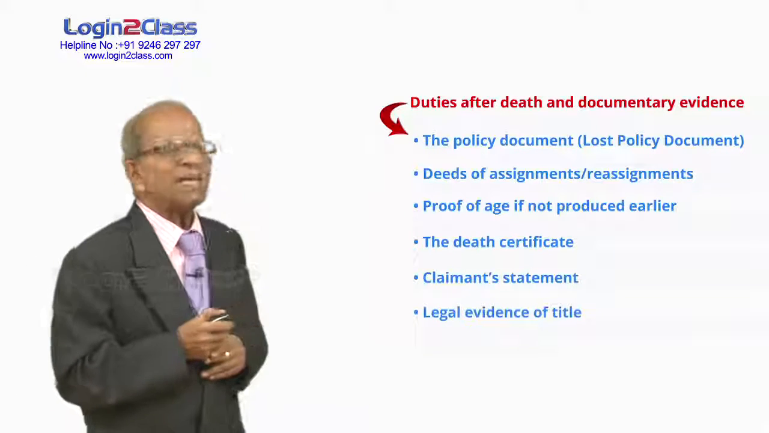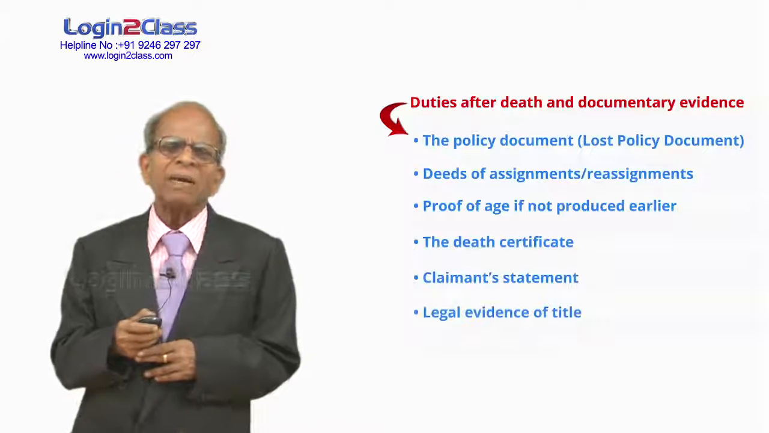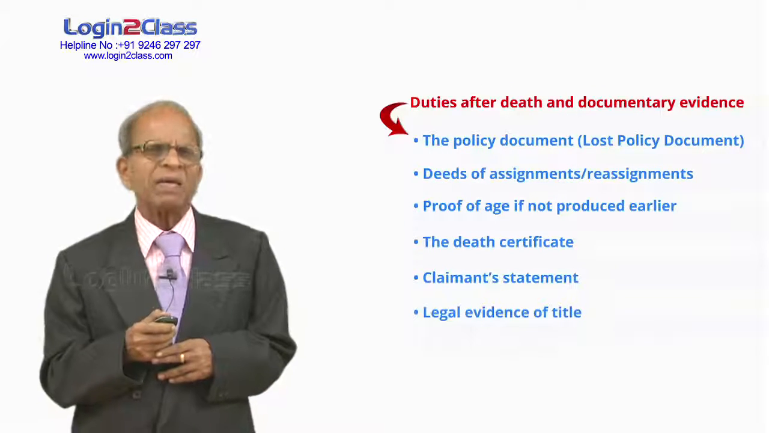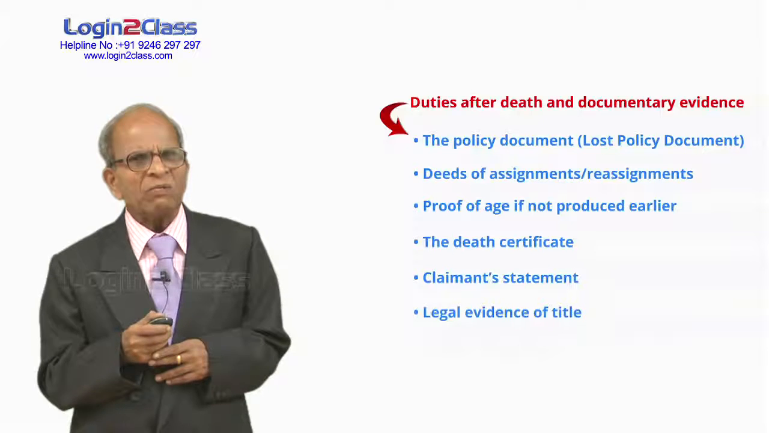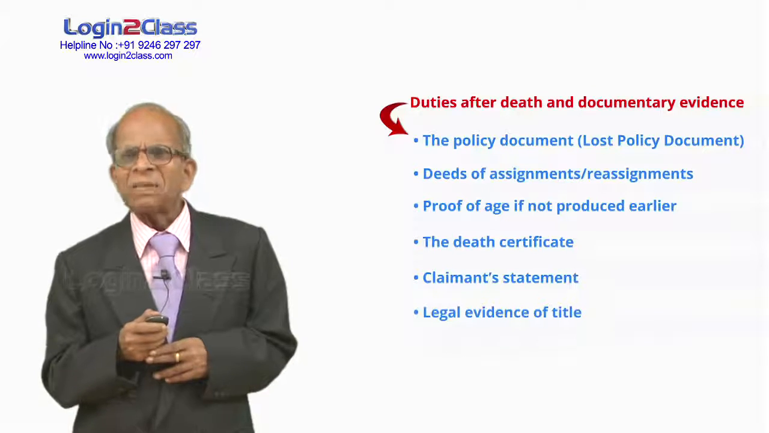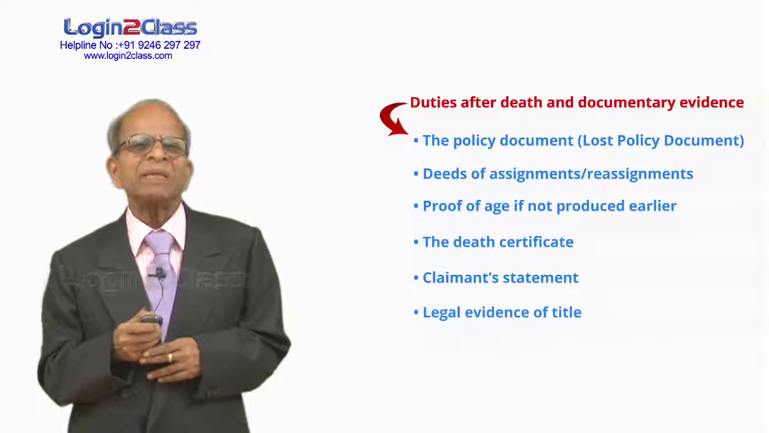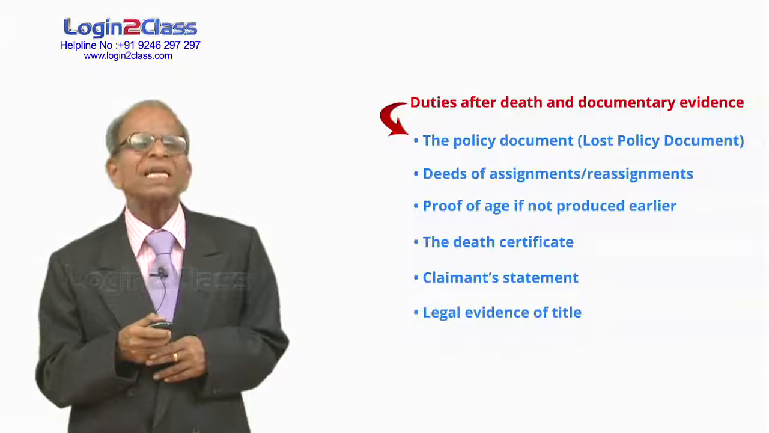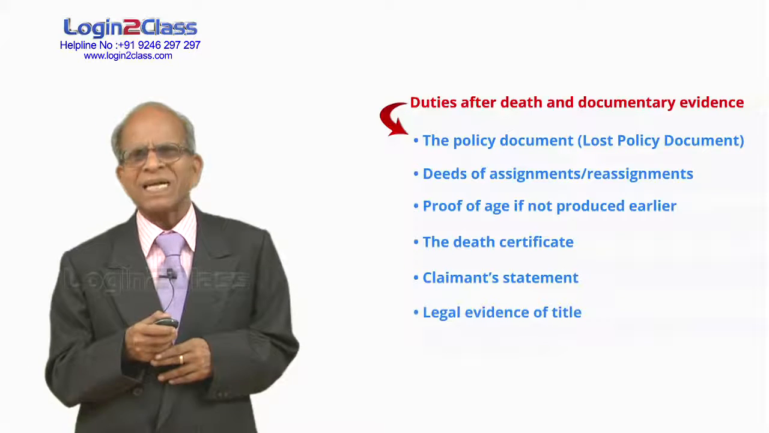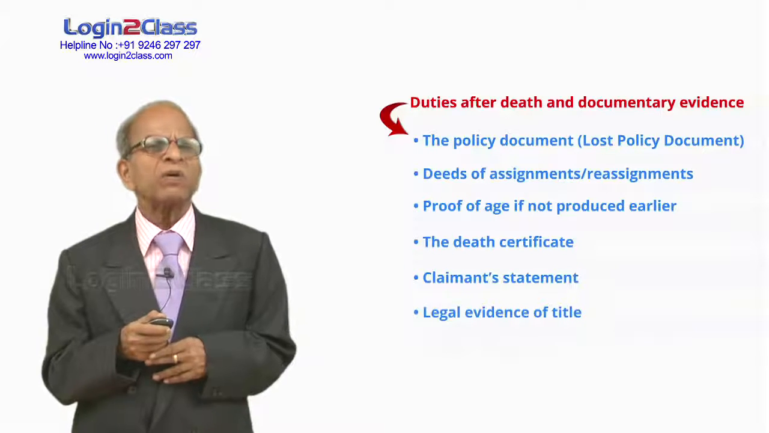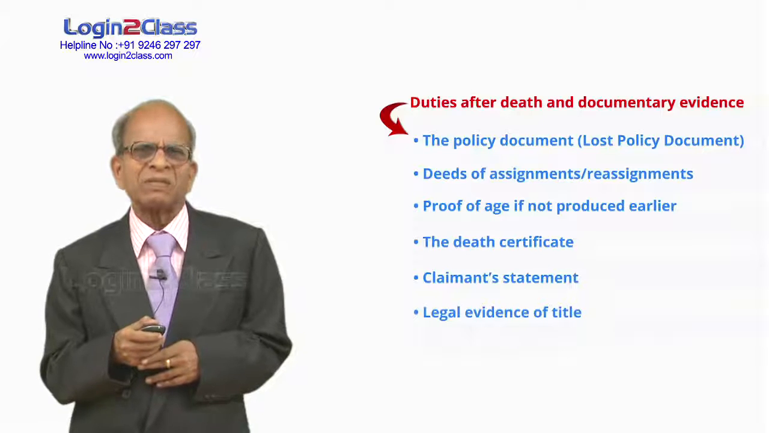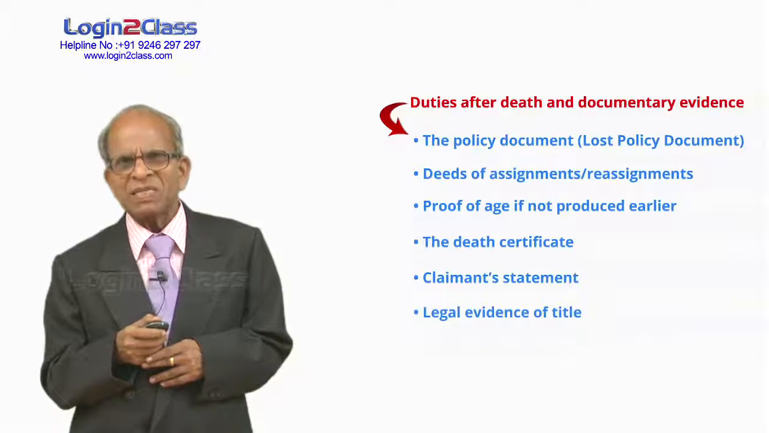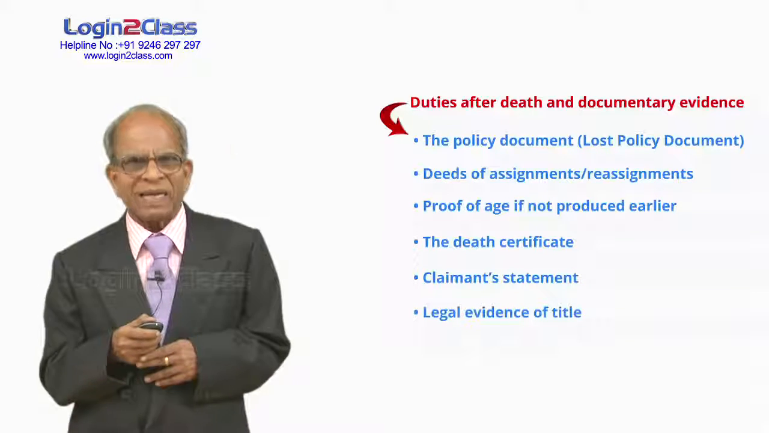Then legal evidence of title. Normally we make the payment of the policy monies to the nominee if there is a nominee. Or if there is an assignment, we pay to the assignee. But in some cases, no nomination has been made. So to whom can we pay? We can pay to the legal heirs. And who the legal heirs are, the court will have to decide. So we advise him to approach a court for a succession certificate. Once the succession certificate is received, he has to submit it to us and we pay the legal heirs accordingly.